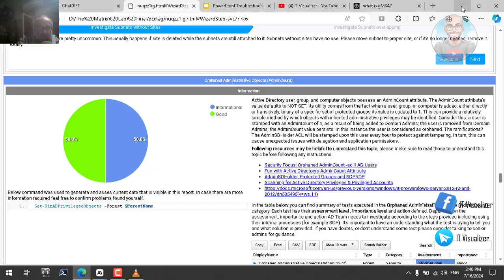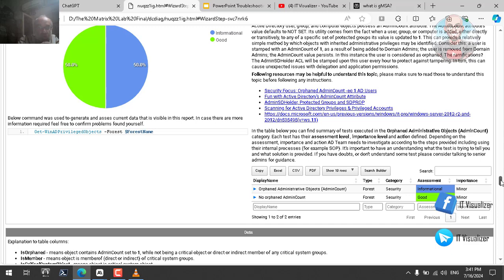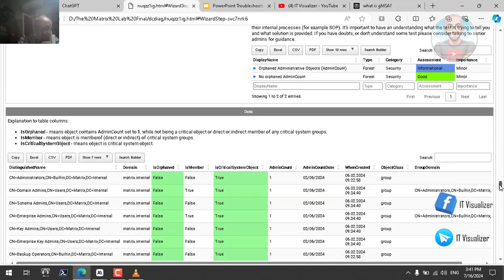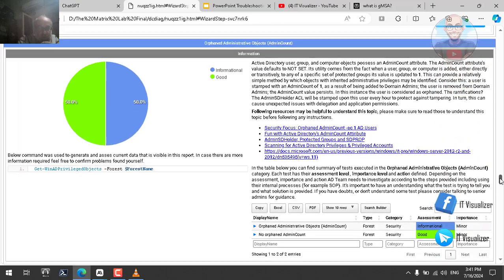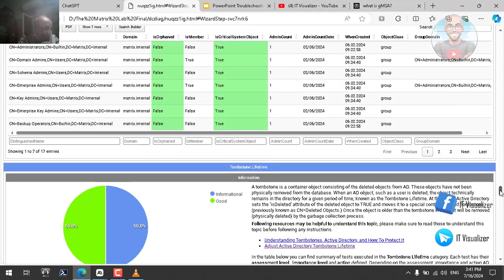So this is a good thing. We need to make sure that our privileged groups, we need to know their membership, and when we remove someone from our privileged groups, we need to make sure that the adminCount of these removed users is 0, not 1. As you can see here, it didn't find anything concerning my orphaned administrative objects. It doesn't find something like that.